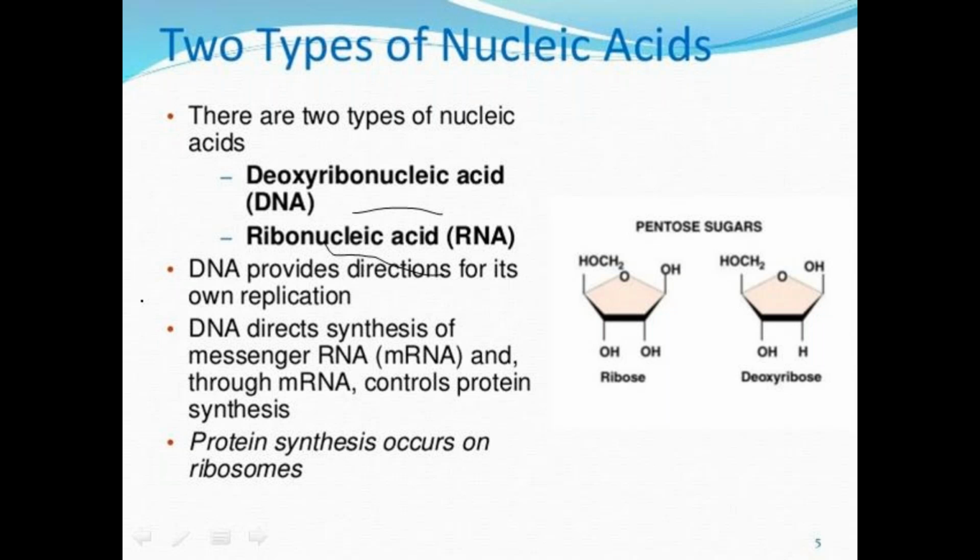That protein synthesis mainly occurs on ribosomes. Ribosomes are the major units responsible for protein synthesis. And what is the difference between DNA and RNA? The major difference between DNA and RNA is the pentose sugar. RNA contains the pentose sugar ribose, whereas DNA contains deoxyribose sugar.